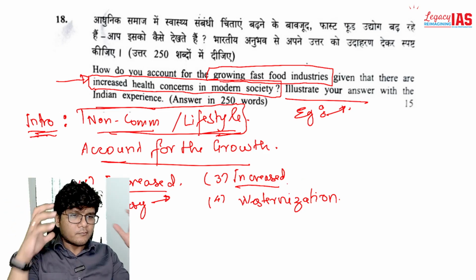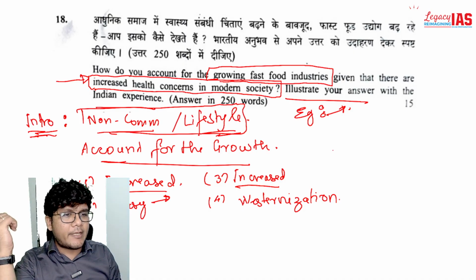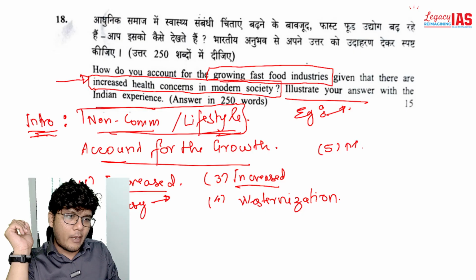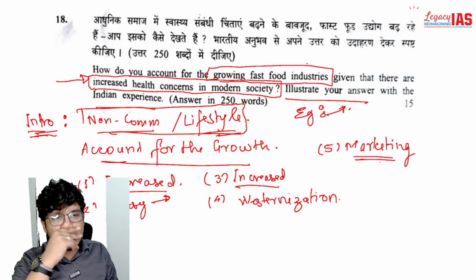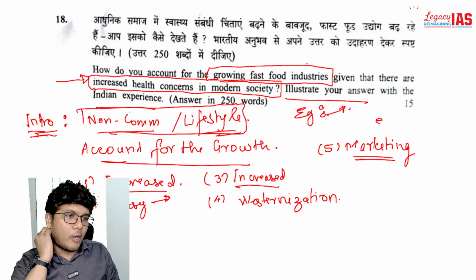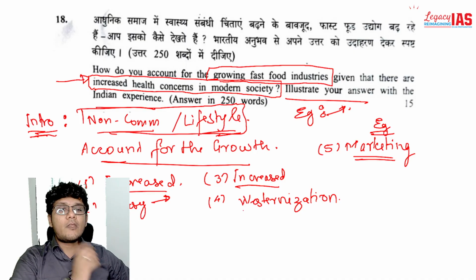And they also use soft power, the advertisement, the marketing and all, to nudge us to do all that. So you talk about the marketing, the advertisement, and so on, which nudges you to do so, right? This is what you're going to talk about. You're going to give examples in the Indian experience, right?